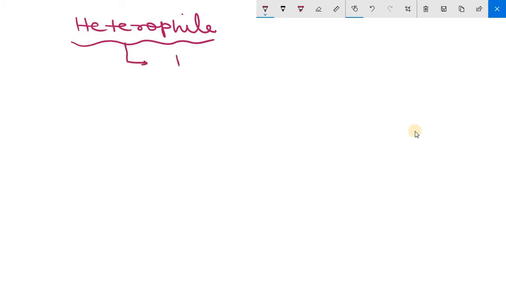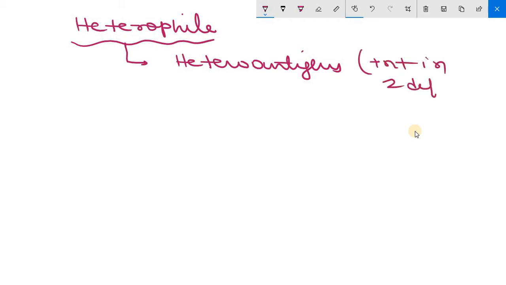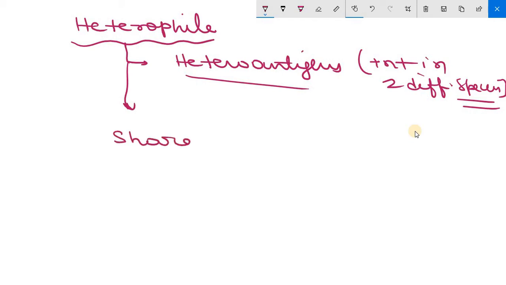Now we will discuss one more point, that is heterophile antigen. This is an important concept. Heterophile antigens are a type of heteroantigens. We have discussed heteroantigens; this is a type of them. Heteroantigens means antigens present in two different species. Clear? One important point: what is unique in heterophile antigens? In heterophile antigens, they share epitopes with each other.